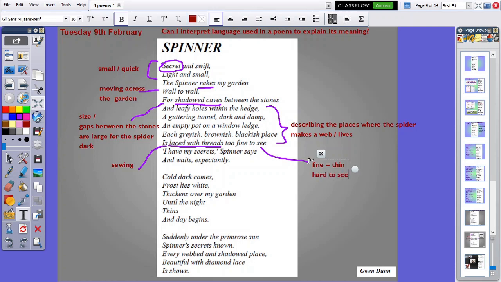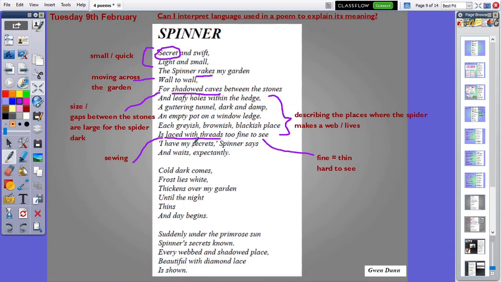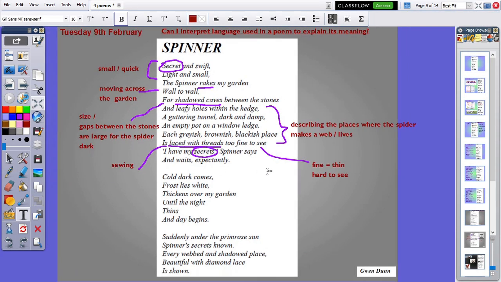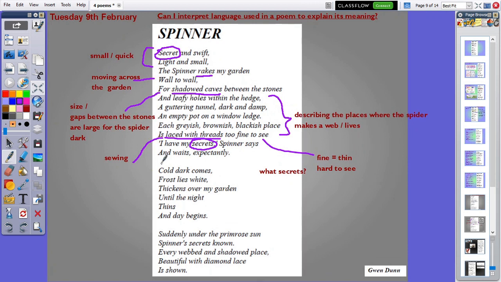hard to see. I have my secrets, and it's that word secret that comes up again. I wonder what that means for our spider. So I might say here, what secrets? Now I want to talk about this section. I'll just change the colour of my pen. There we go. This suggests a change in time.